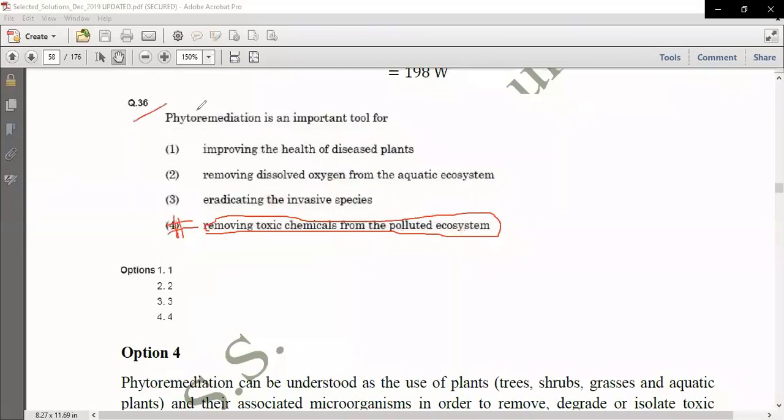Is it clear to everyone, or is anyone having any doubt in this?